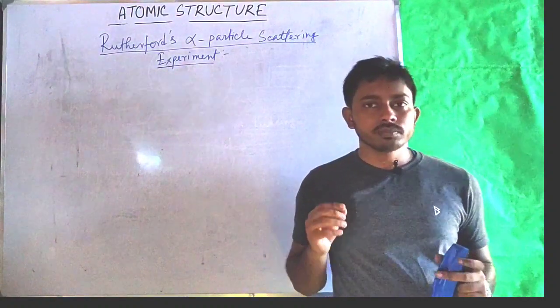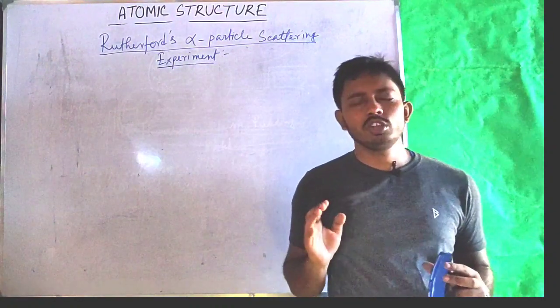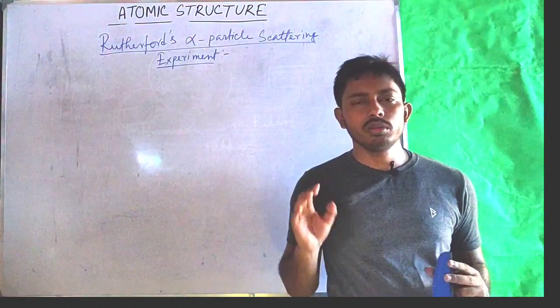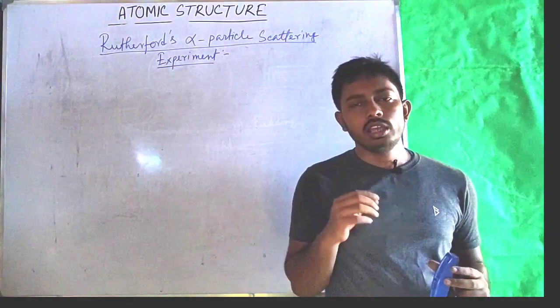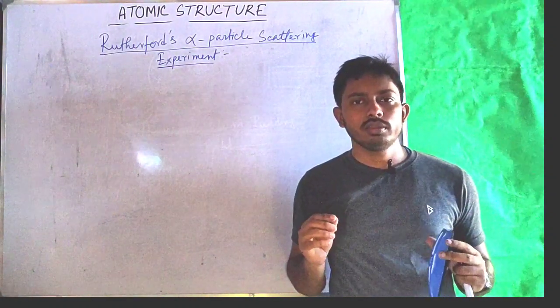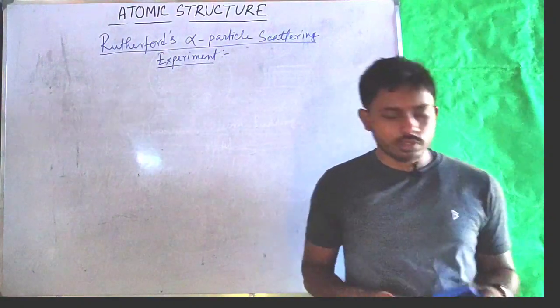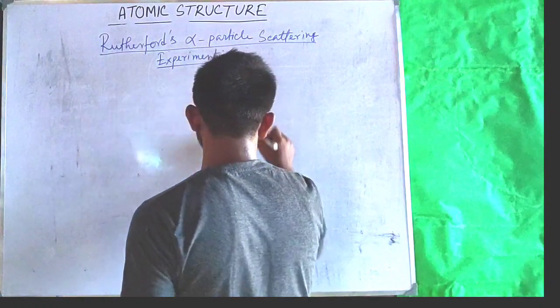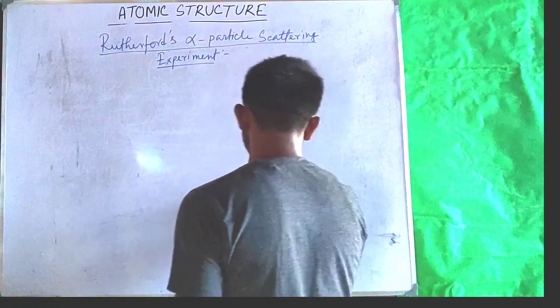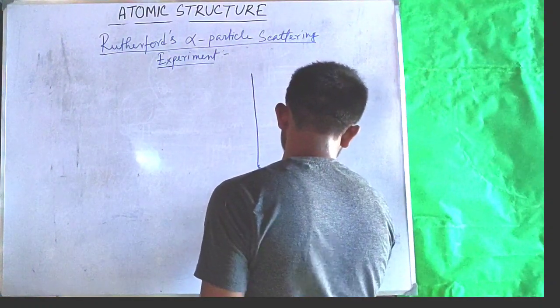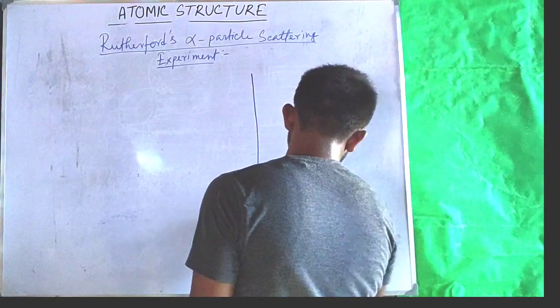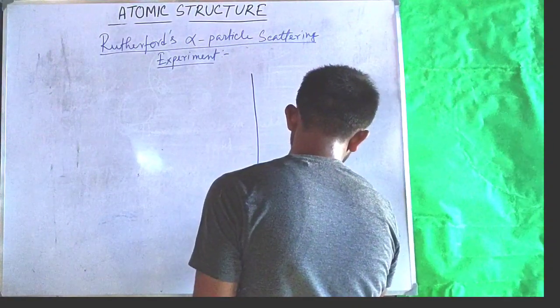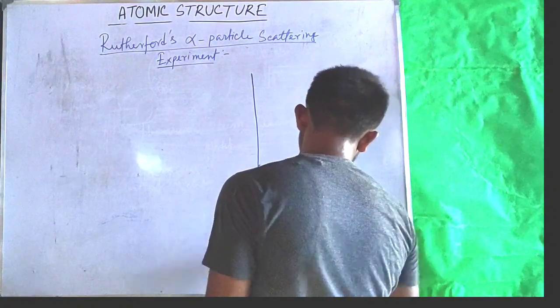They took a gold foil of 0.0004 millimeter thickness, a source of alpha particle and a lead box, and the setup was like this. So this was the gold foil of 0.0004 millimeter thickness.